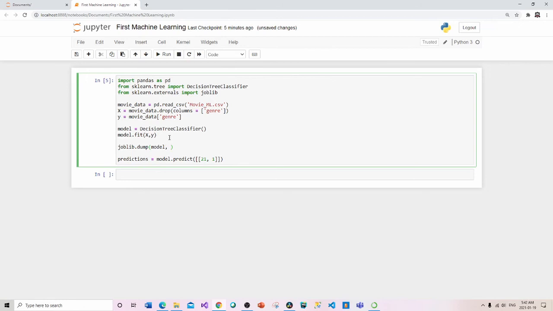And then we want to call this movie recommender and save it as a joblib. So the extension, it looks like it's an extension, but we're tying it to joblib.